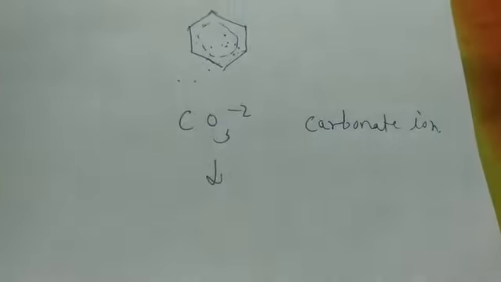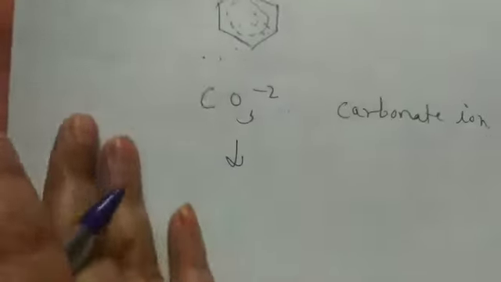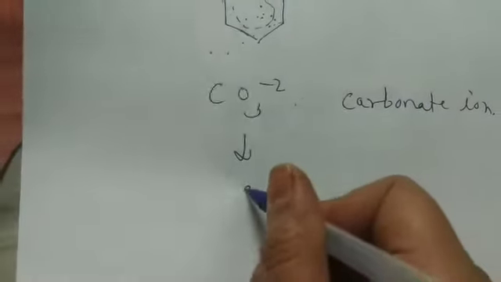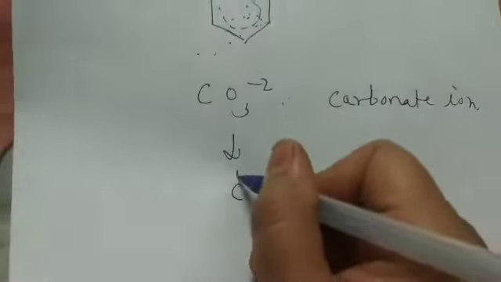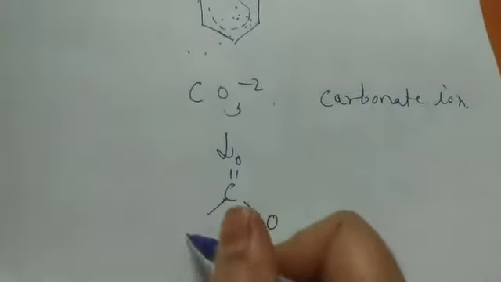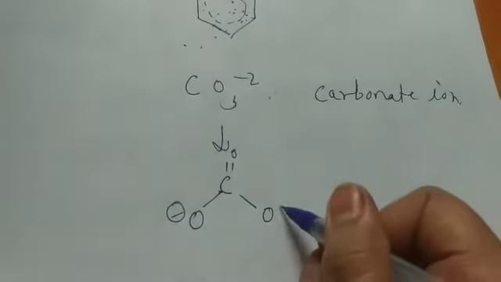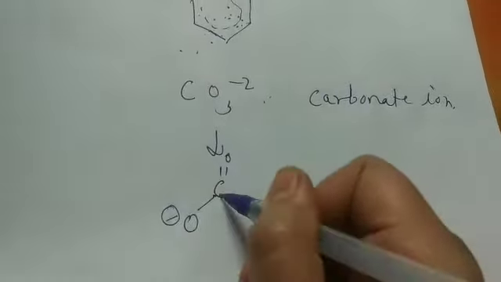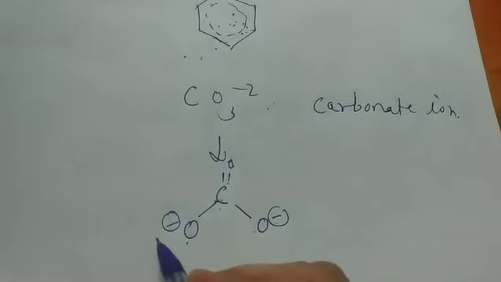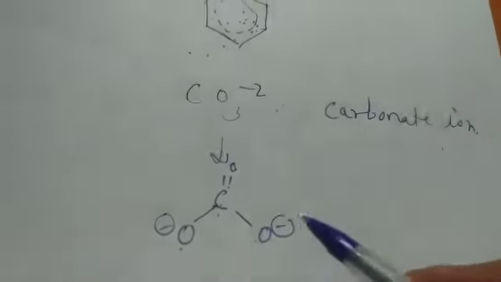Let's write the structure of carbonate. Sorry students for the disturbance. It should be like this. See, here is a double bond to O and here is a single bond to O with a minus charge, and also here is a minus charge. C double bond O, C single bond O, C single bond O, and a minus charge on both oxygens. This is the structure.